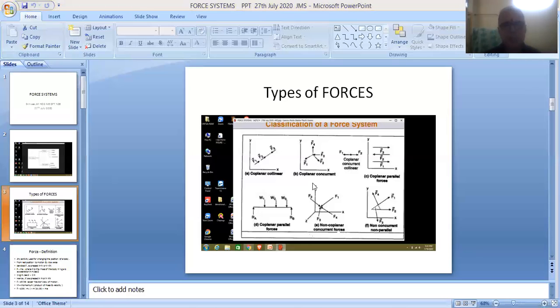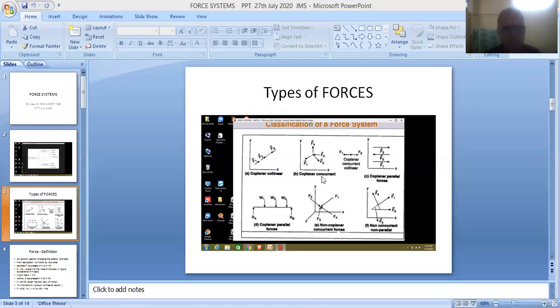So friends, all the forces given in the second figure lie in the same plane, called coplanar forces. All these forces meet at one particular point, that's why they are called concurrent forces.